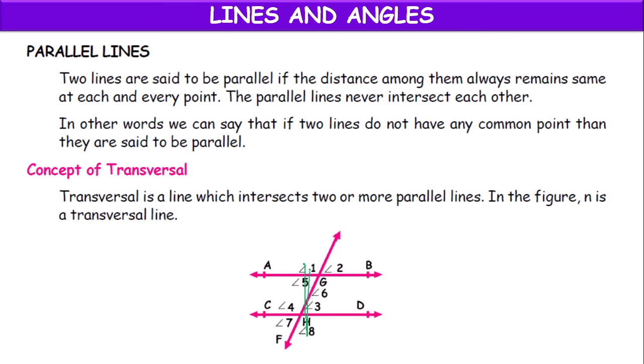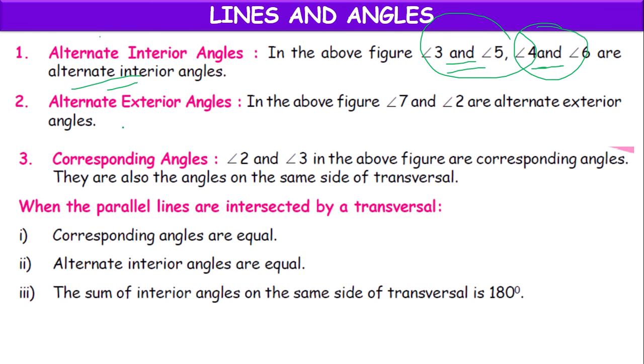This 1, 8 and 2, 7 are alternate exterior angles, and this 2, 3 corresponding angles, 1, 4 corresponding angles, 5, 7 corresponding angles, 6, 8 corresponding angles. This 6, 3 co-interior angles, 5, 4 co-interior angles. This 2, 8 co-exterior angles, 1, 7 co-exterior angles. Like that we have alternate angles, corresponding angles, co-interior and co-exterior angles.